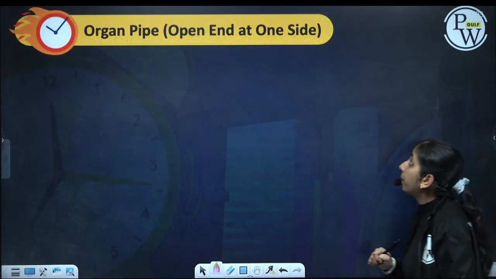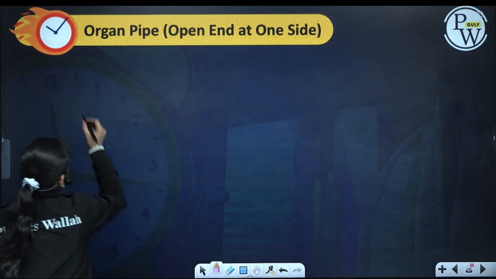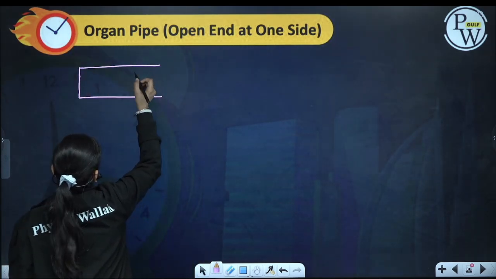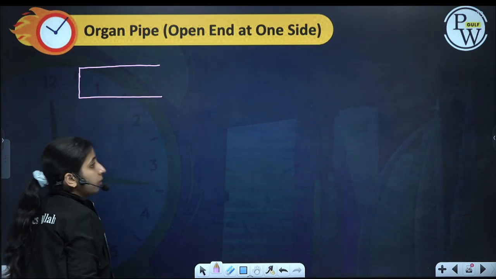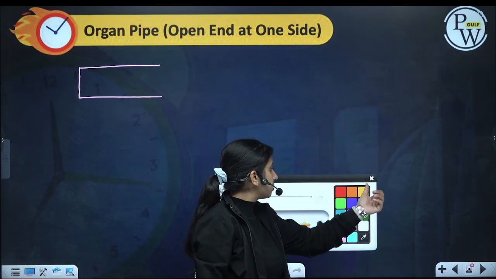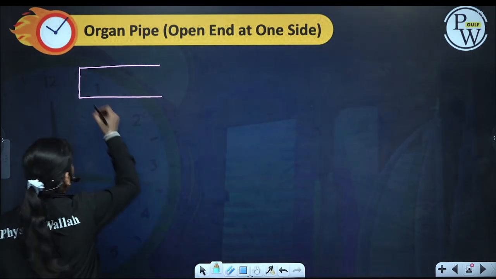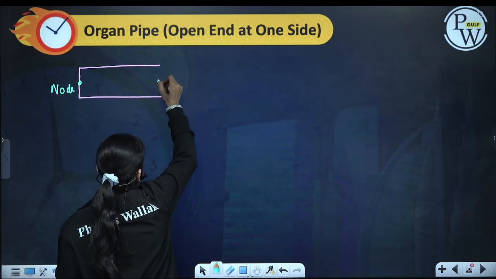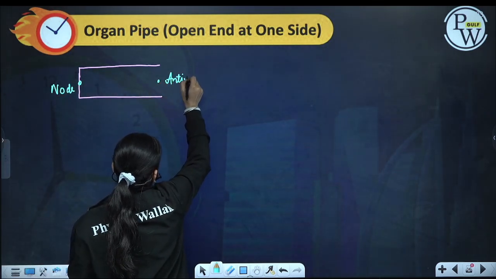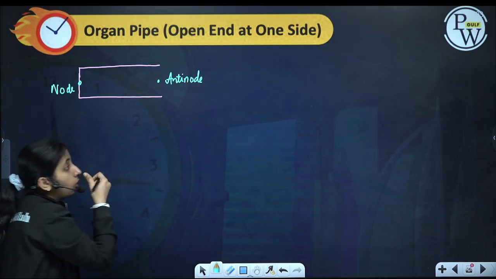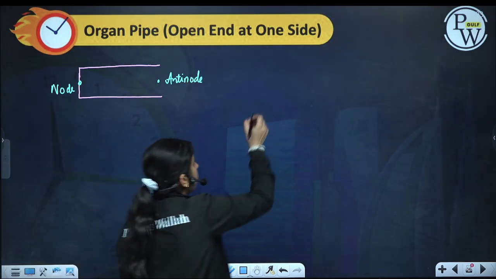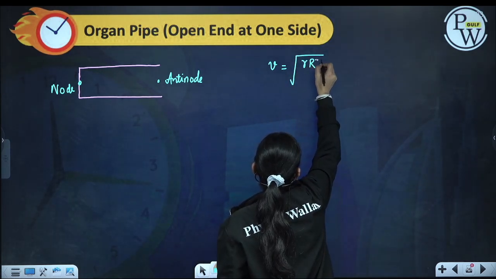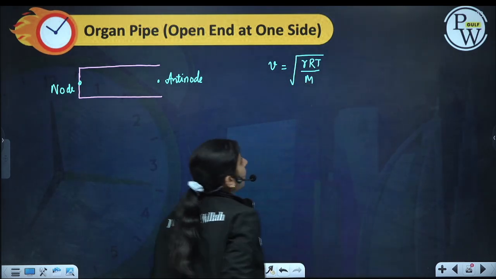Next is an organ pipe which is open at one side and closed at the other. Now see, if this is my organ pipe, it has a closed end at one side. So what will happen? Always a node will be formed at the closed end, and always an antinode is formed at the open end. What is the speed of sound? It will be under root gamma RT by capital M.